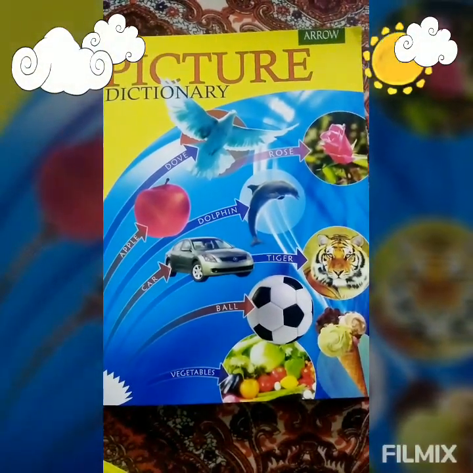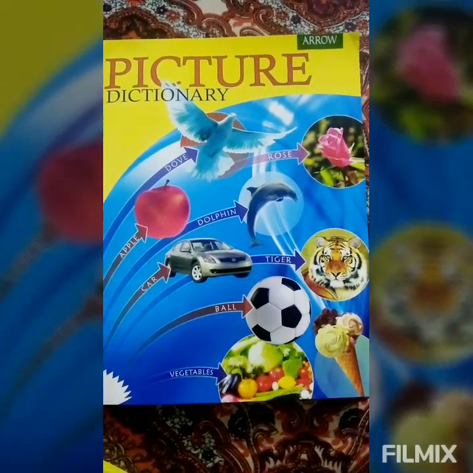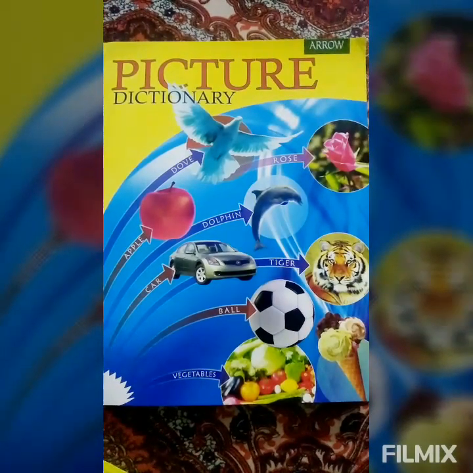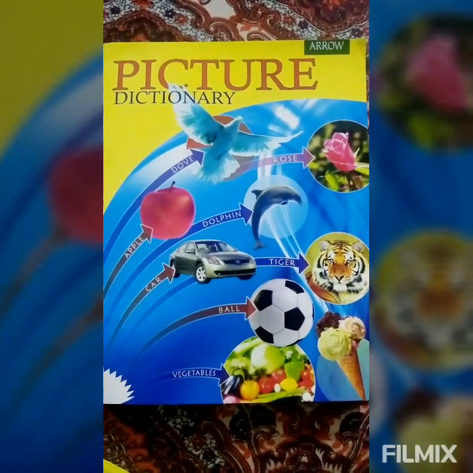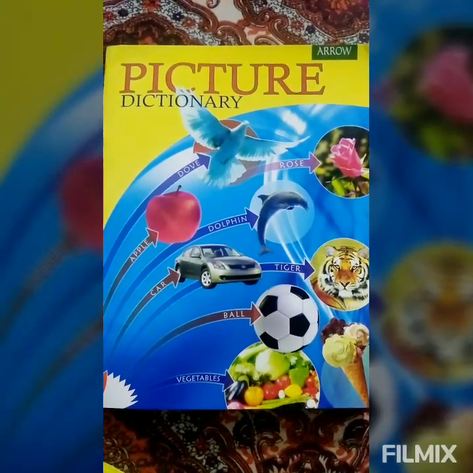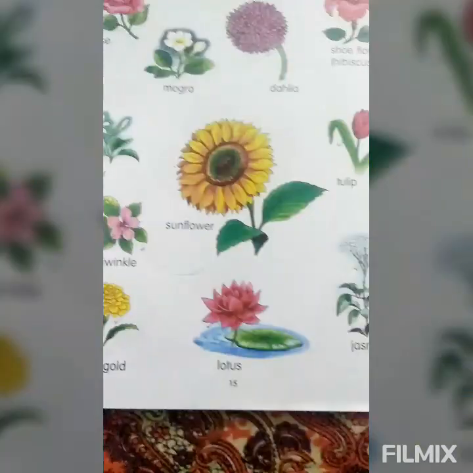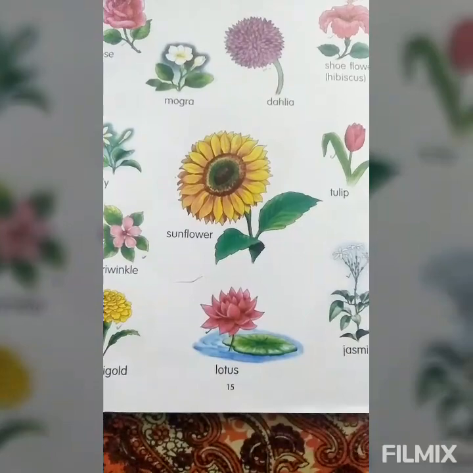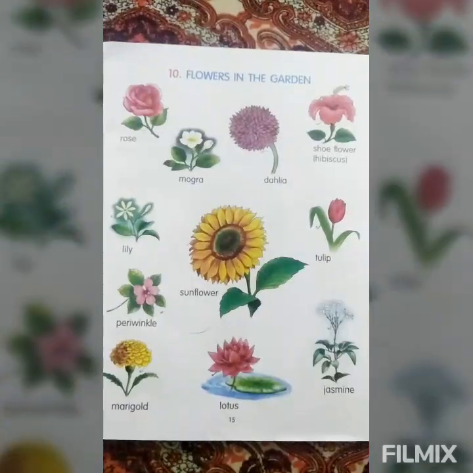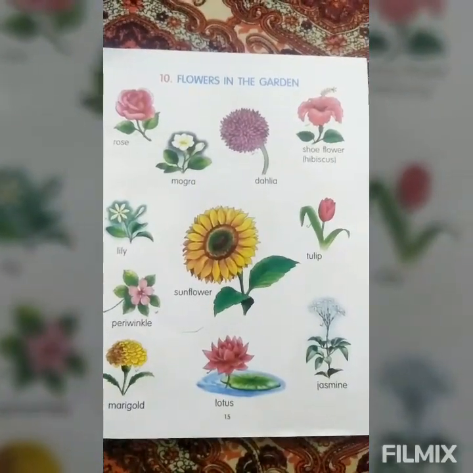We are going to learn this flower lesson in your textbook. Okay, this is your textbook. What is the name of your textbook? Picture Dictionary. Now, all take this page number 15. See, this is your flower lesson.